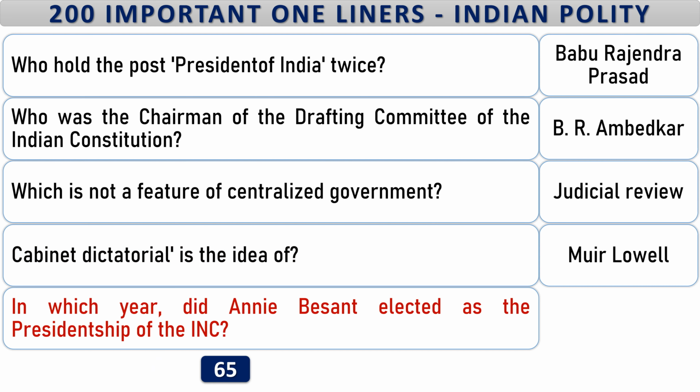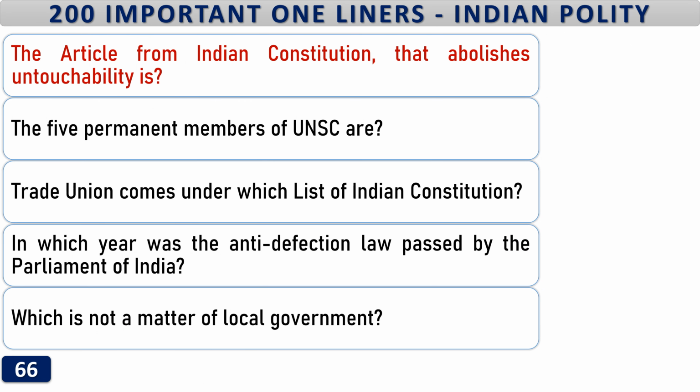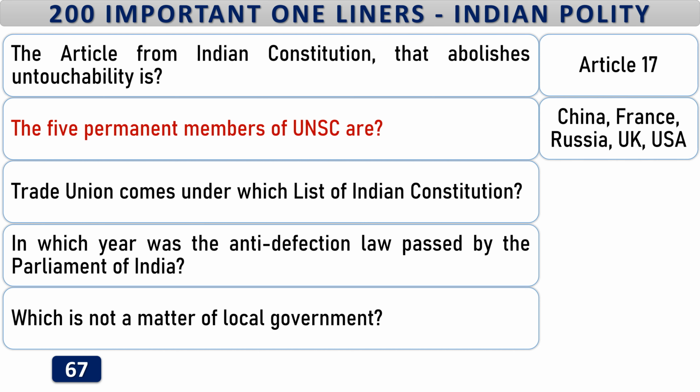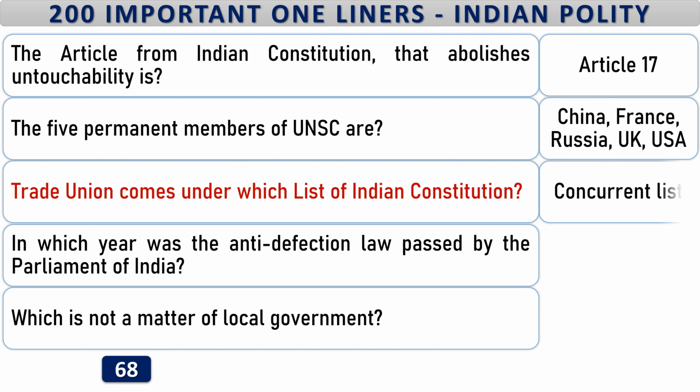In which year did Annie Besant elected as the presidentship of the Indian National Congress? 1917. The article from Indian Constitution that abolishes untouchability is Article 17. The 5 permanent members of United Nations Security Council are China, France, Russia, UK, USA. Trade union comes under which list of Indian Constitution? Concurrent list. In which year was the anti-defection law passed by the Parliament of India?